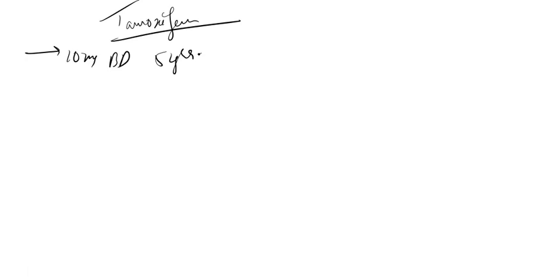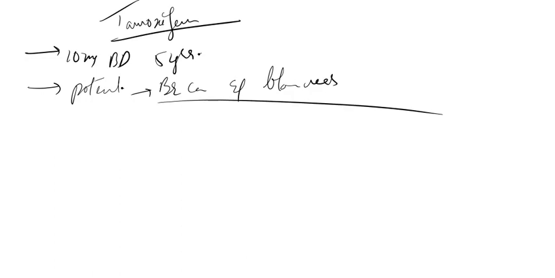Okay. Now what is its mechanism of action? It is a potent antagonistic acting drug on breast cancer cells, right, and also on the blood vessels. It has a potent antagonistic action, right? So can you tell me one of the conditions where tamoxifen citrate is avoided in postmenopausal woman?